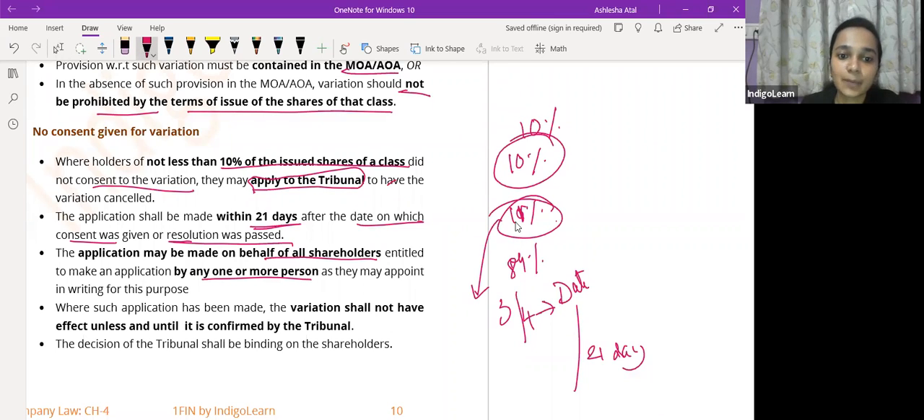And where such application has been made, variation shall not have effect until it is confirmed by tribunal. और एक बार अगर ऐसा application चला जाता है tribunal के पास, variation will not be effective unless and until tribunal उसको confirmation देता है अपना. So tribunal का confirmation obtain होने के बाद ही the variation will become effective. And जो भी decision होगा tribunal का, whether the tribunal says the variation is fine, whether the tribunal says no, the variation has to be cancelled.